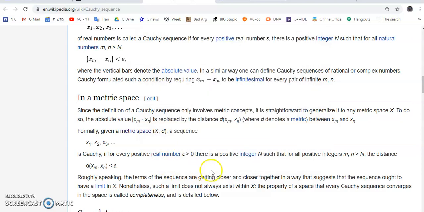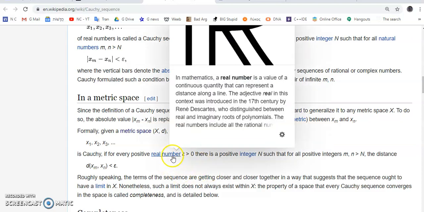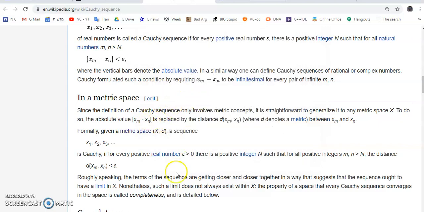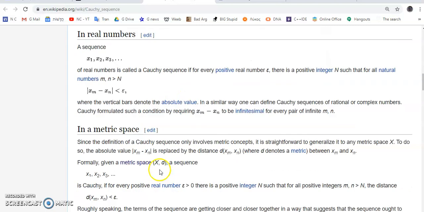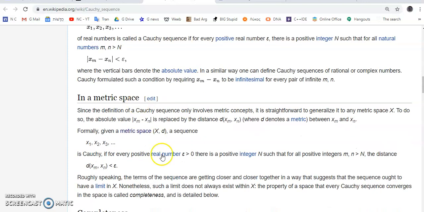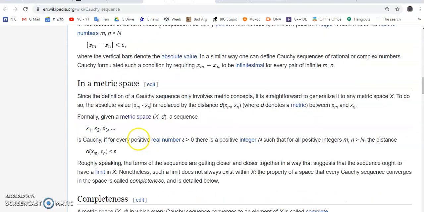The hilarity of this bogus theory is that to define a real number, you already need to have a Cauchy sequence, which assumes that such a limit exists. Okay, so these two definitions here are identical. A metric is just basically a set with a distance function. Okay, and this d(x_m, x_n) is essentially the same as this. Okay, there's really no difference.